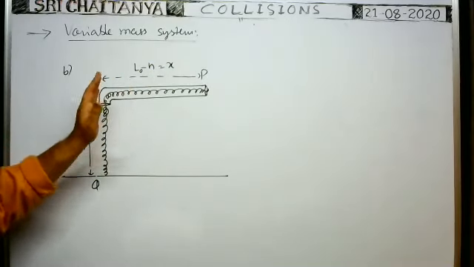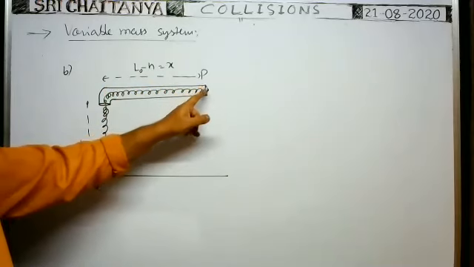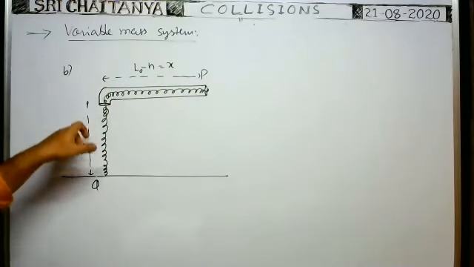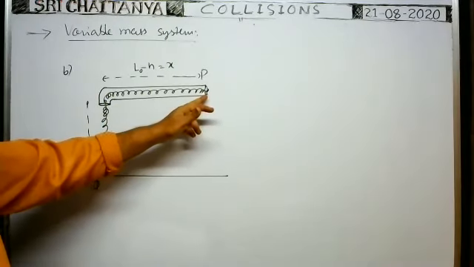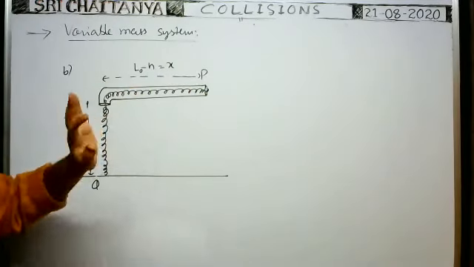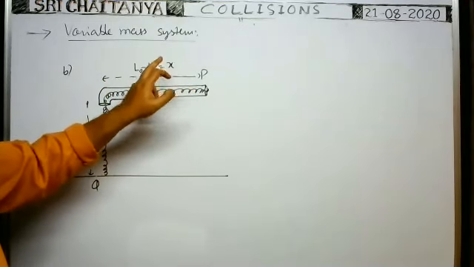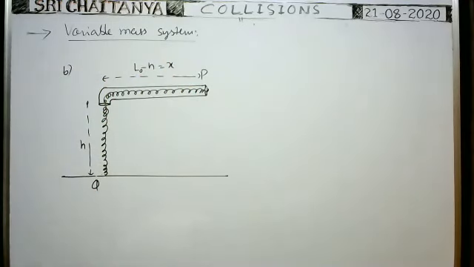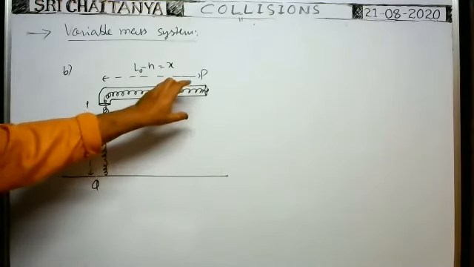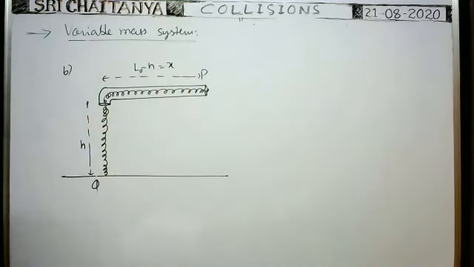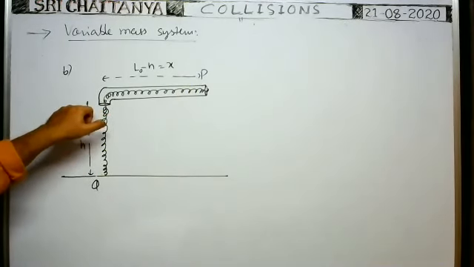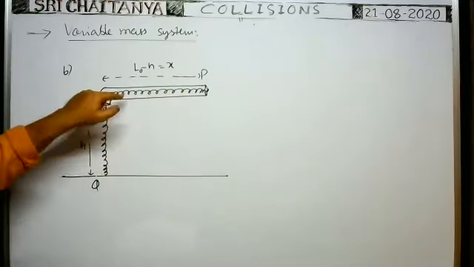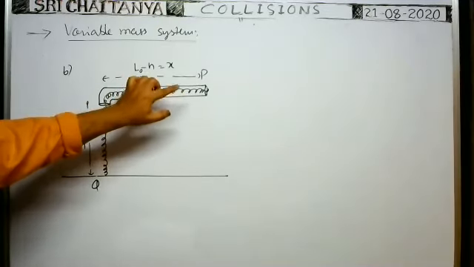When the chain is passed through the tube and one end is fixed here and the remaining chain is hanging, then H length is hanging and the remaining length L0 minus H is in the tube. So the length of the chain in the tube is equal to X. Now whenever this end of the chain is released, because of the weight of the hanging part, the chain slides because it is a smooth tube.